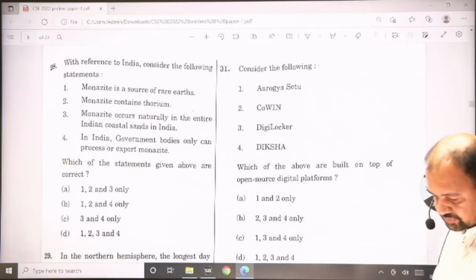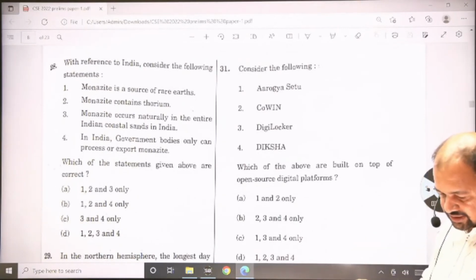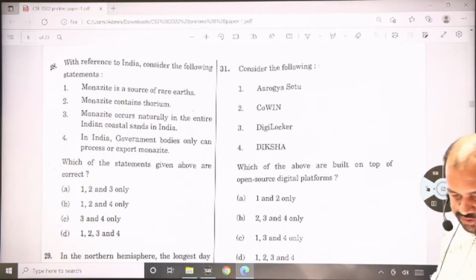So these are some questions related to geography.